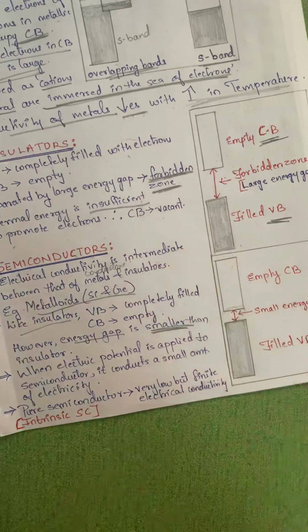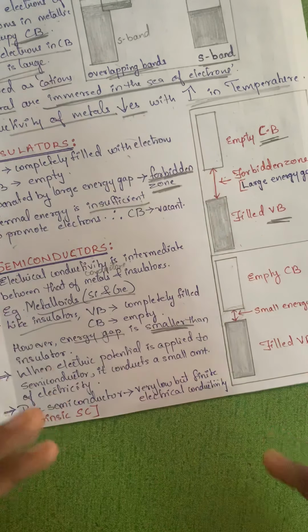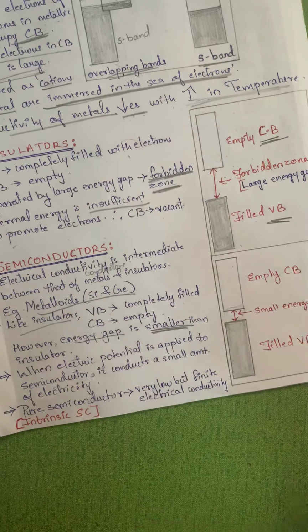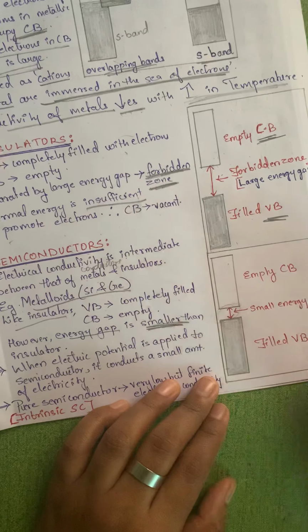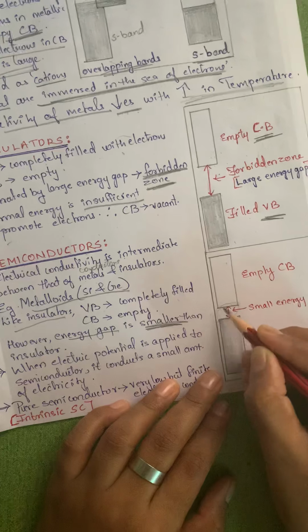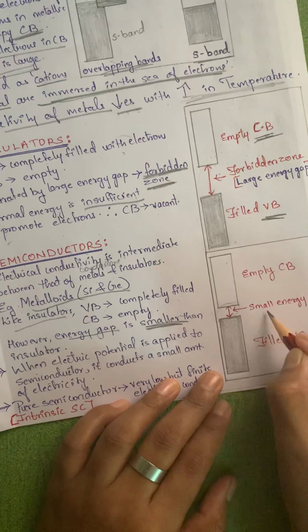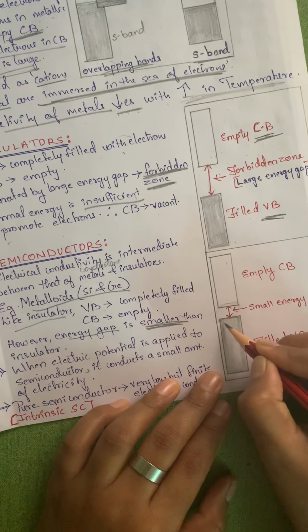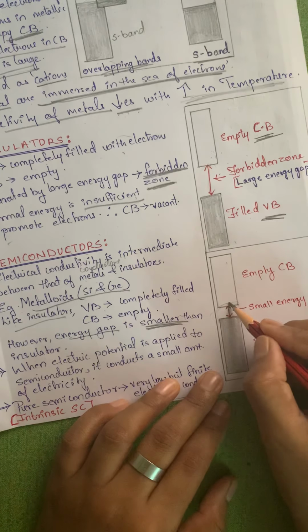Now what will happen when heat is supplied to a semiconductor, for example silicon or germanium? The electrons will get energy and try to jump to the conduction band. Since the gap is very small, the electrons will be able to transfer from the valence band to the conduction band.